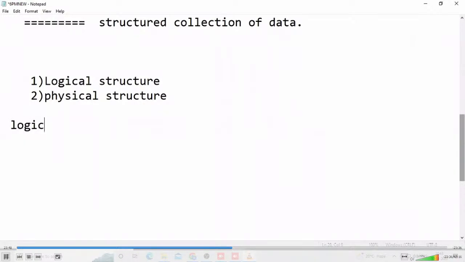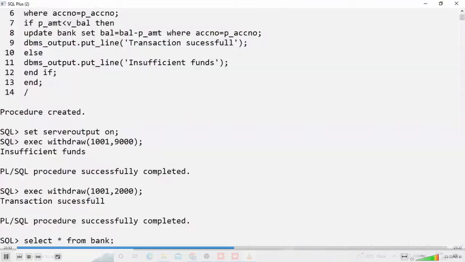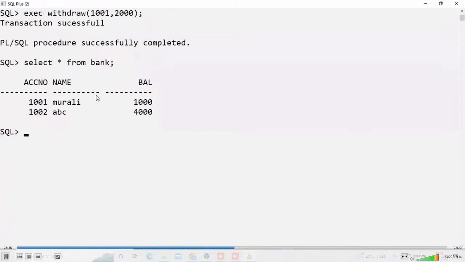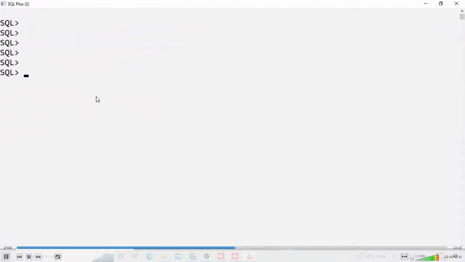It is very easy. Now check it out and observe slowly. What a logical structure is, is easily understandable. Suppose today I am installing Oracle, for example. In this Oracle software, I try to create a table. Maybe bank is a table, as in a previous case. These are tables.